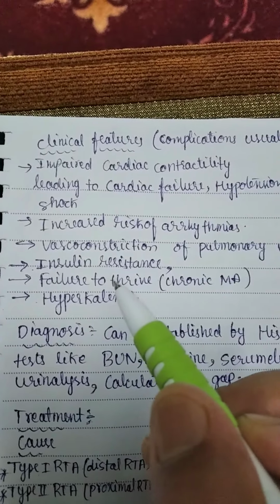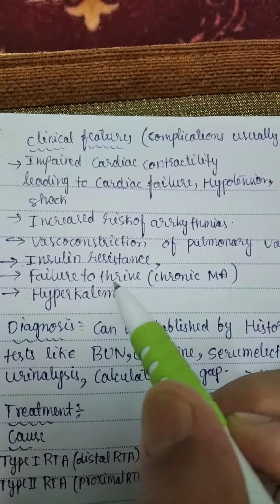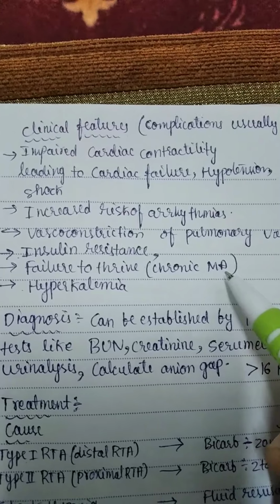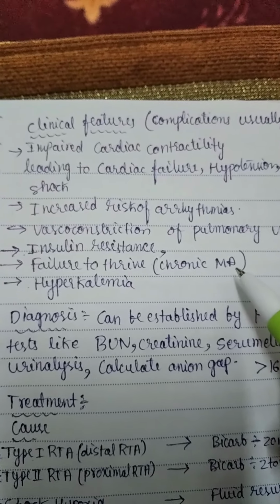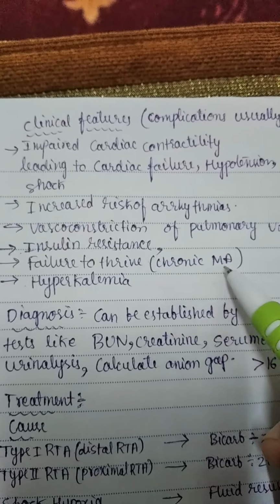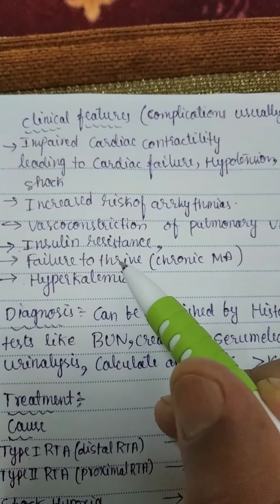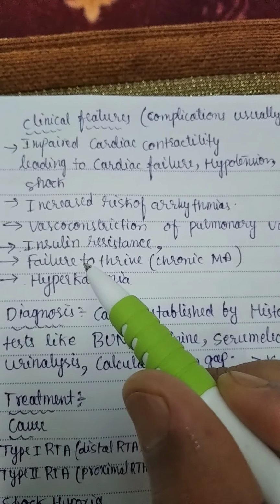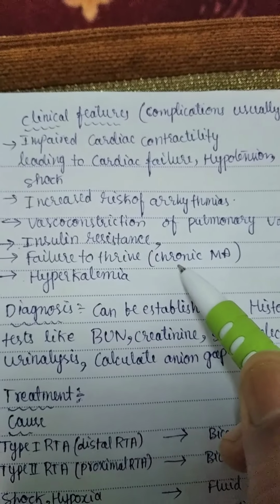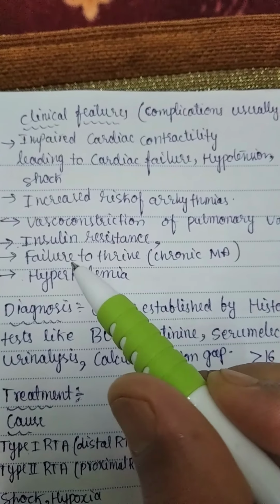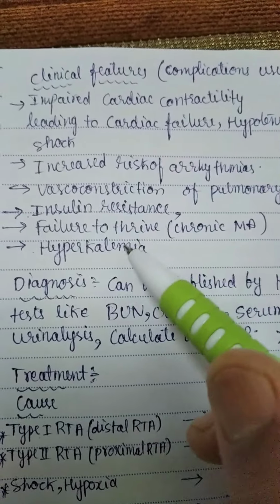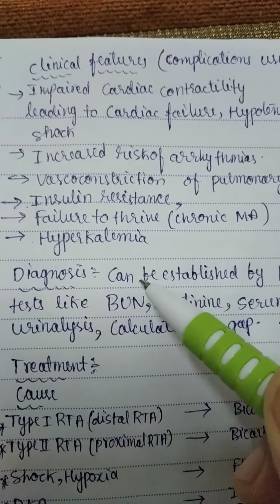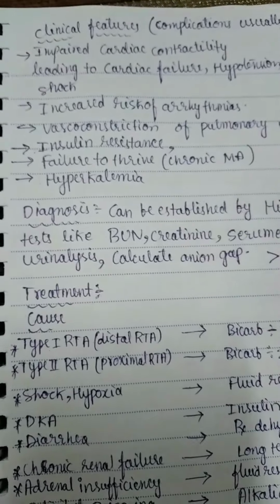Insulin resistance might be there. Failure to thrive is seen in chronic metabolic acidosis, like in chronic renal failure and renal tubular acidosis patients. There will be chronic metabolic acidosis leading to failure to thrive. This might be the symptom of presentation of renal tubular acidosis and chronic renal failure. Failure to thrive might be the initial symptom of presentation, and hyperkalemia is always associated with metabolic acidosis.